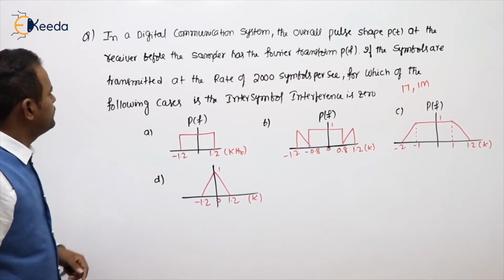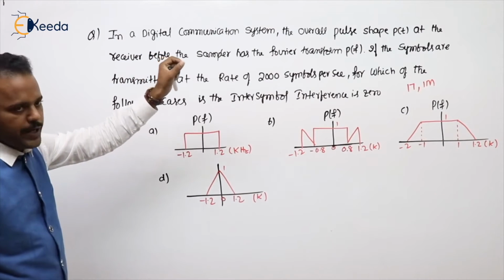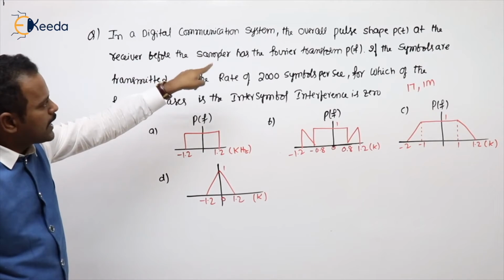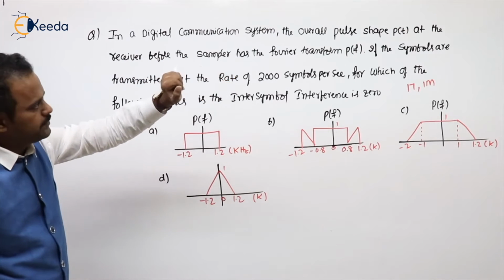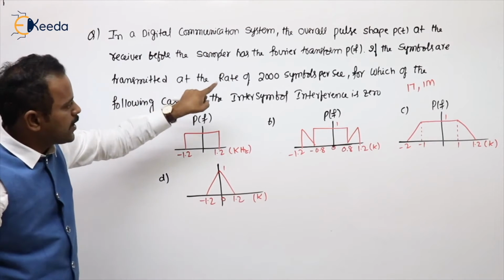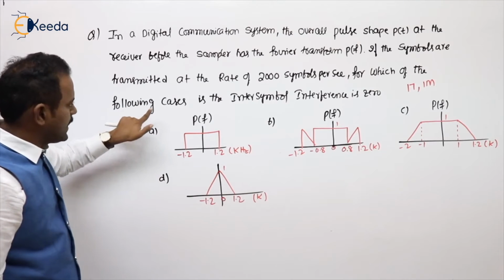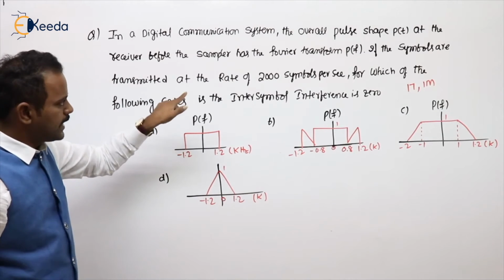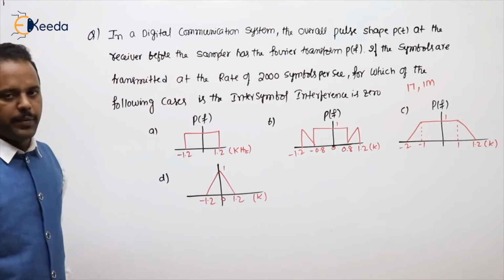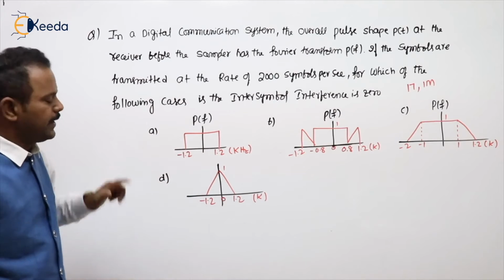See the next problem. In a digital communication system, the overall pulse shape p of t at the receiver before the sampler has the Fourier transform P of f. If the symbols are transmitted at a rate of 2000 symbols per second, for which of the following cases is the inter-symbol interference 0? ISI will be 0. He gave 4 options, say option A, B, C, D.